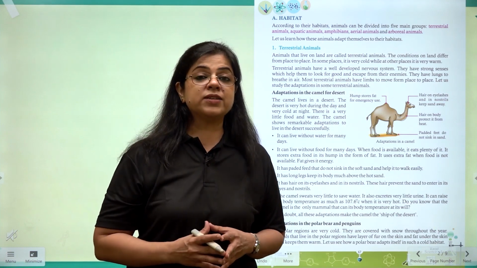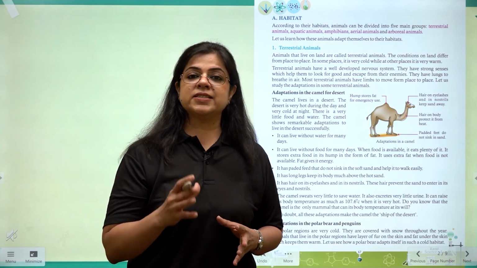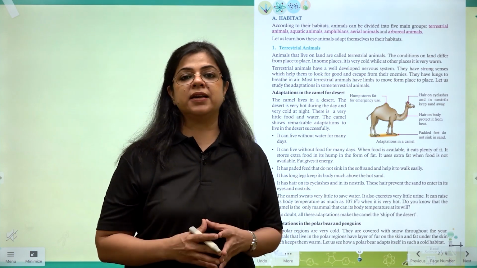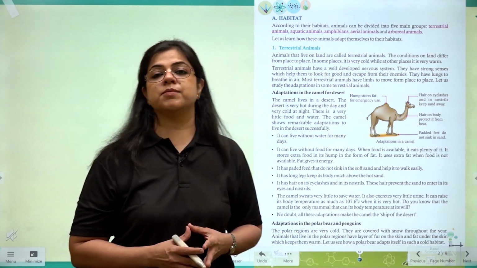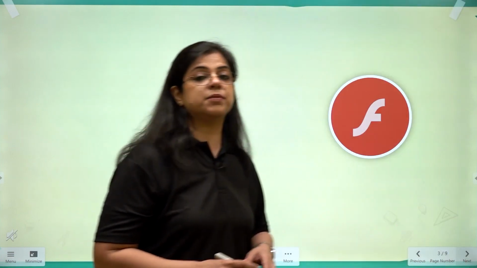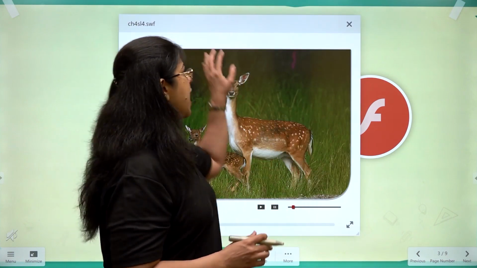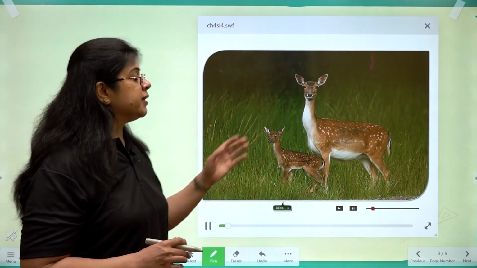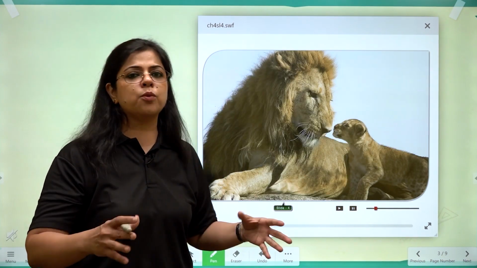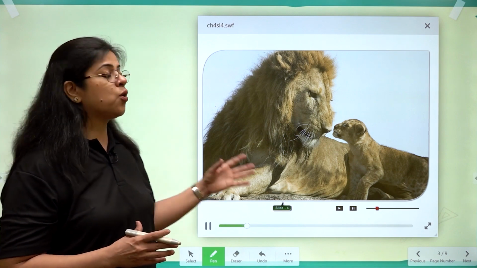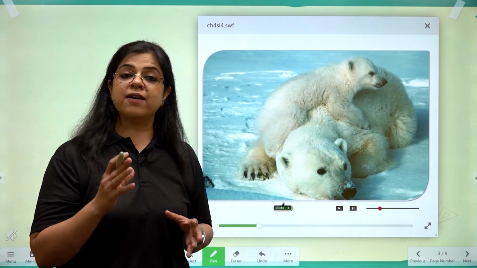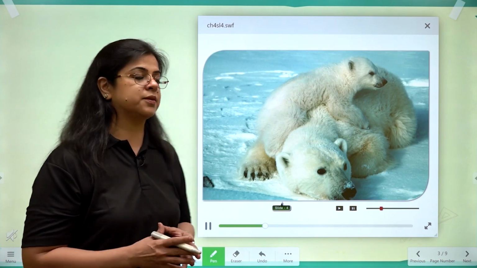Do you remember terrestrial plants कौन से थे? Terrestrial plants वो थे जो land पे रहते थे. Similarly, terrestrial animals वो animals होते हैं जो land पे रहते हैं. There is a variety of animals that live on land, as we will see in this video. There is the deer, the lion, the tiger, the cows, and so many other animals. All these have got very long legs and strong legs to walk long distances. They have also got a well-developed nervous system.